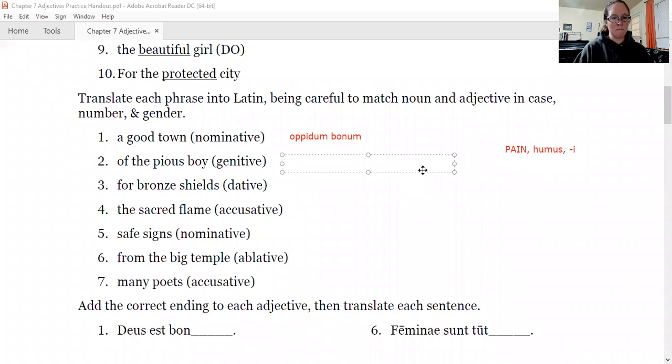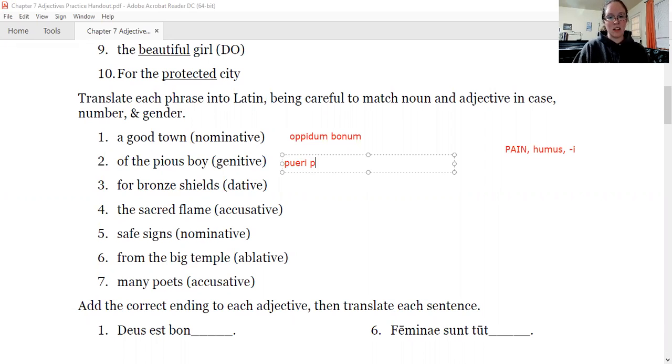All right. Of the pious boy. Of the boy is what case? Genitive. It says it right there to help you out. So boy with the genitive ending, we're looking for singular. So masculine, us, e. Genitive is your second one, o. We need to take the word puer and add the letter I for our genitive ending. And then, is this a pain noun or humus humi? No, that means we don't need to worry about thinking through things too carefully. We just need to make the word pious and put the same ending on it.